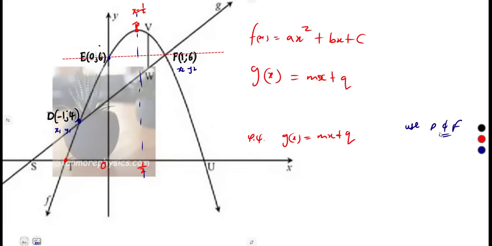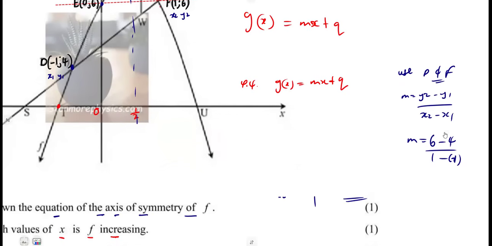So m from our formula, like I said, is simply the change in y over the change in x. That's y2 minus y1 over x2 minus x1. That's the gradient. Y2, the y value at F, which is 6, minus the y value at D, which is 4. The x value at F, that is 1, minus the x value at D, which is negative 1.